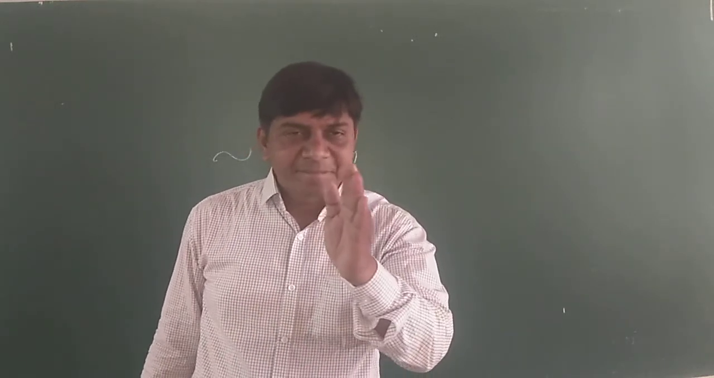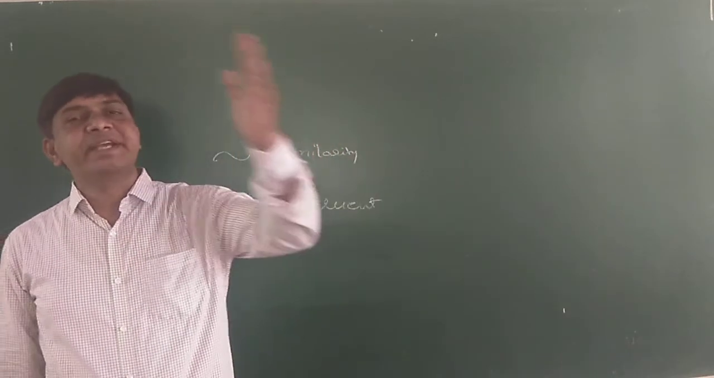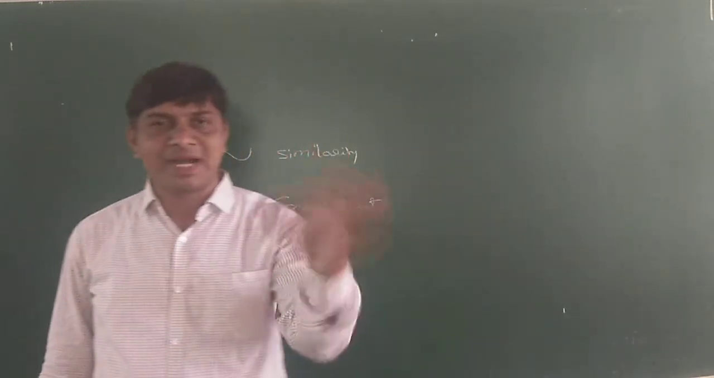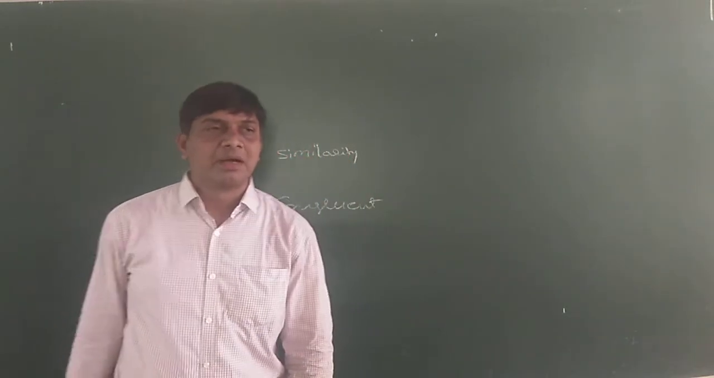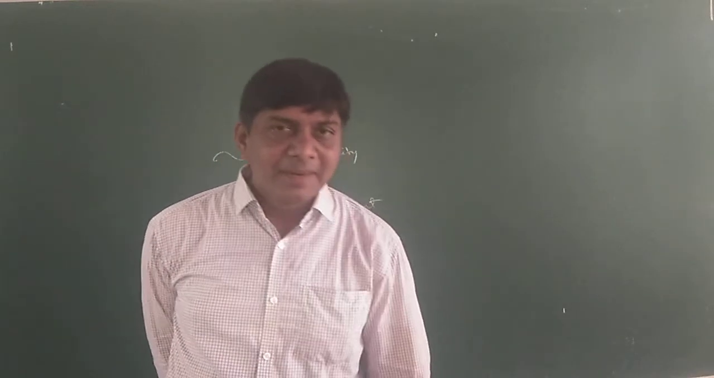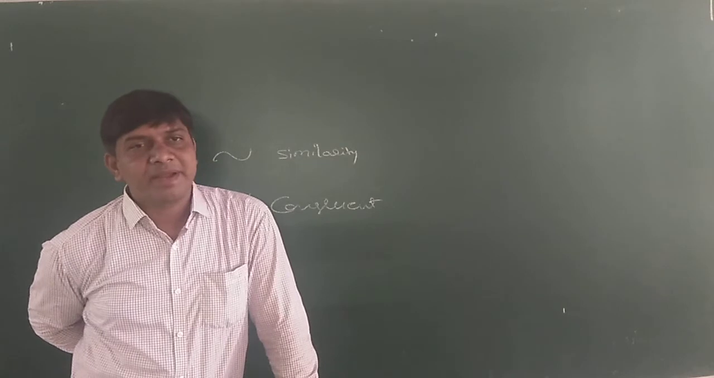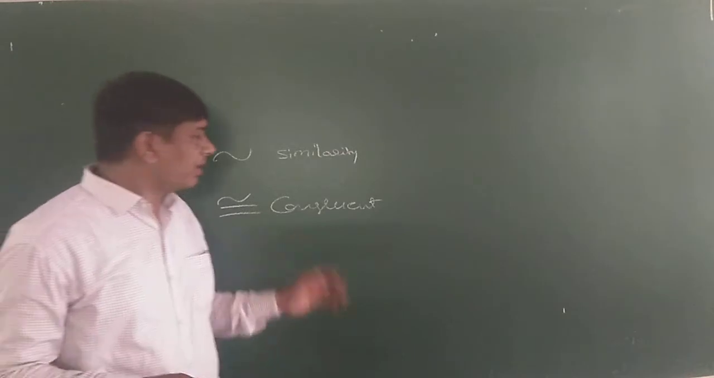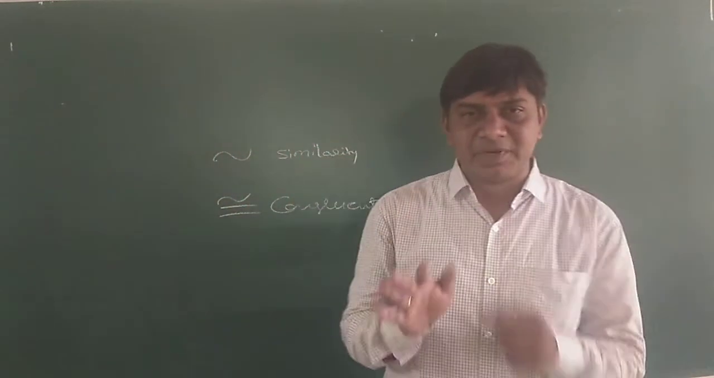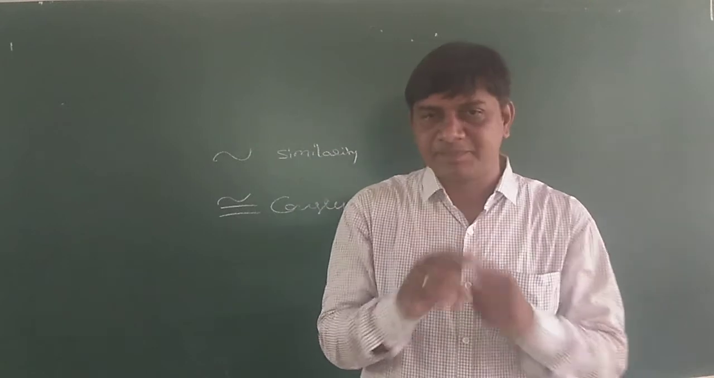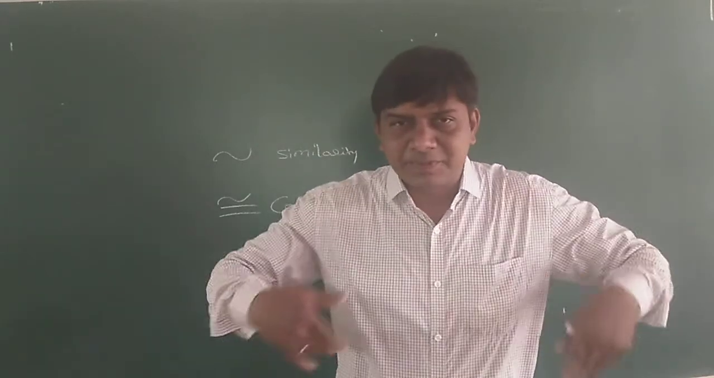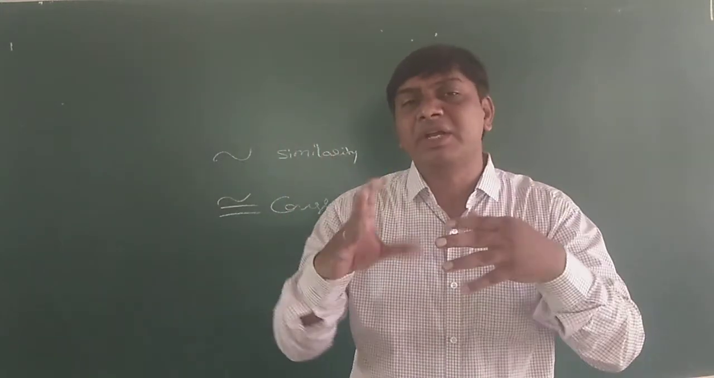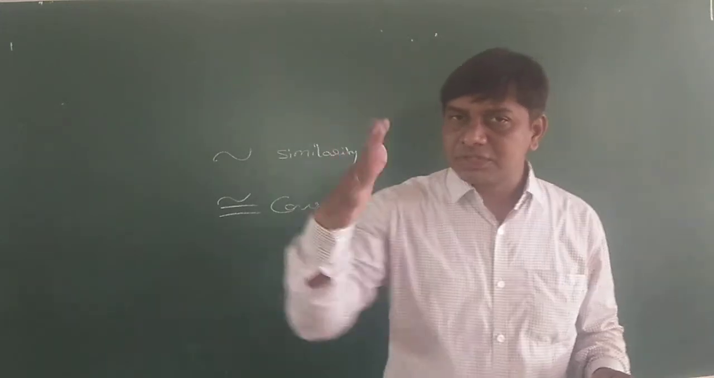That means every congruent figure is similar, but similar figures may not be congruent. All congruent figures are similar, but similar figures may not be congruent. One more example: you take a snap. According to your requirement, you will take the prints. Somebody will take a postcard size of the same snap, somebody will take passport size, and somebody will take a maxi size. It is the same figure only.